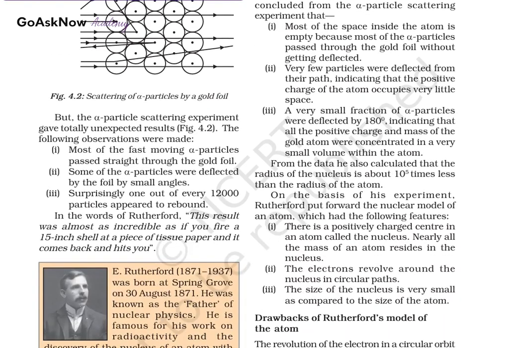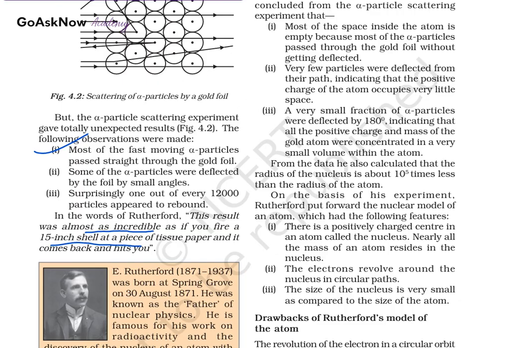So, the result was, firstly, that most of the fast moving alpha particles passed through the gold foil in a straight line, like this. Some of the alpha particles were deflected by the foil through a small angle. Surprisingly, out of every 12,000 particles, one appeared to rebound. In Rutherford's words, this result was almost incredible, as if you fired a 15-inch shell at a piece of tissue paper and it came back and hit you.